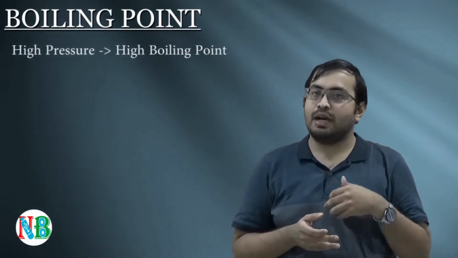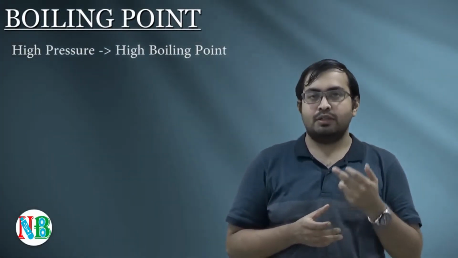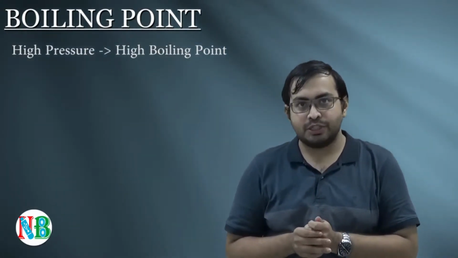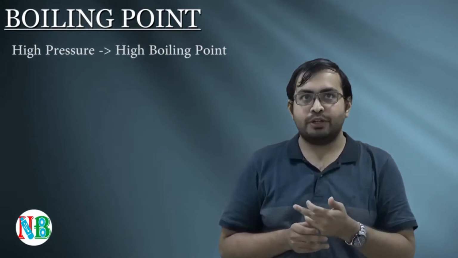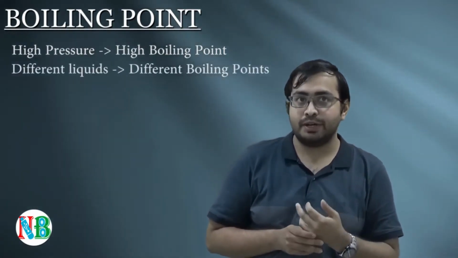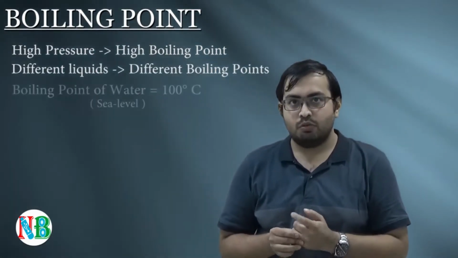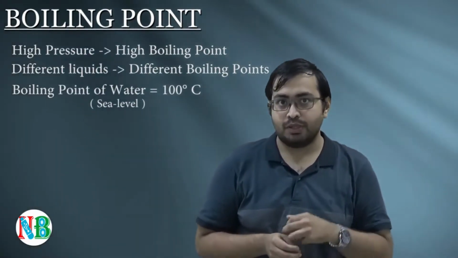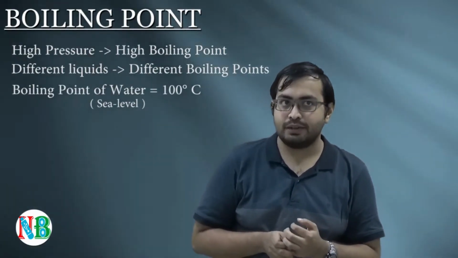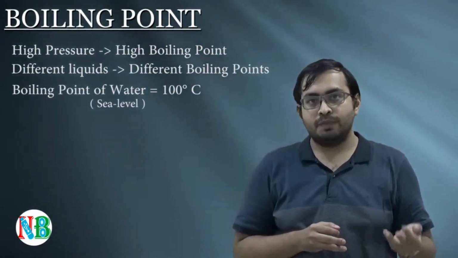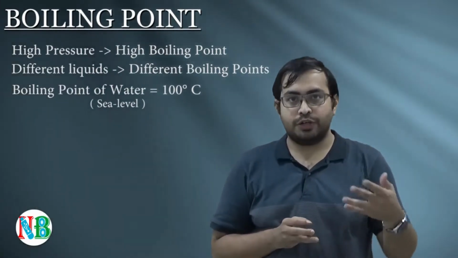and a liquid at higher pressure has a higher boiling point than the liquid's boiling point at atmospheric pressure. For a given pressure, the boiling point of different liquids will be at different temperatures. For example, water boils at 100 degrees Celsius, which we take for calculation, but this happens only at sea level. But the boiling point reduces as we move from sea level to the higher altitudes.